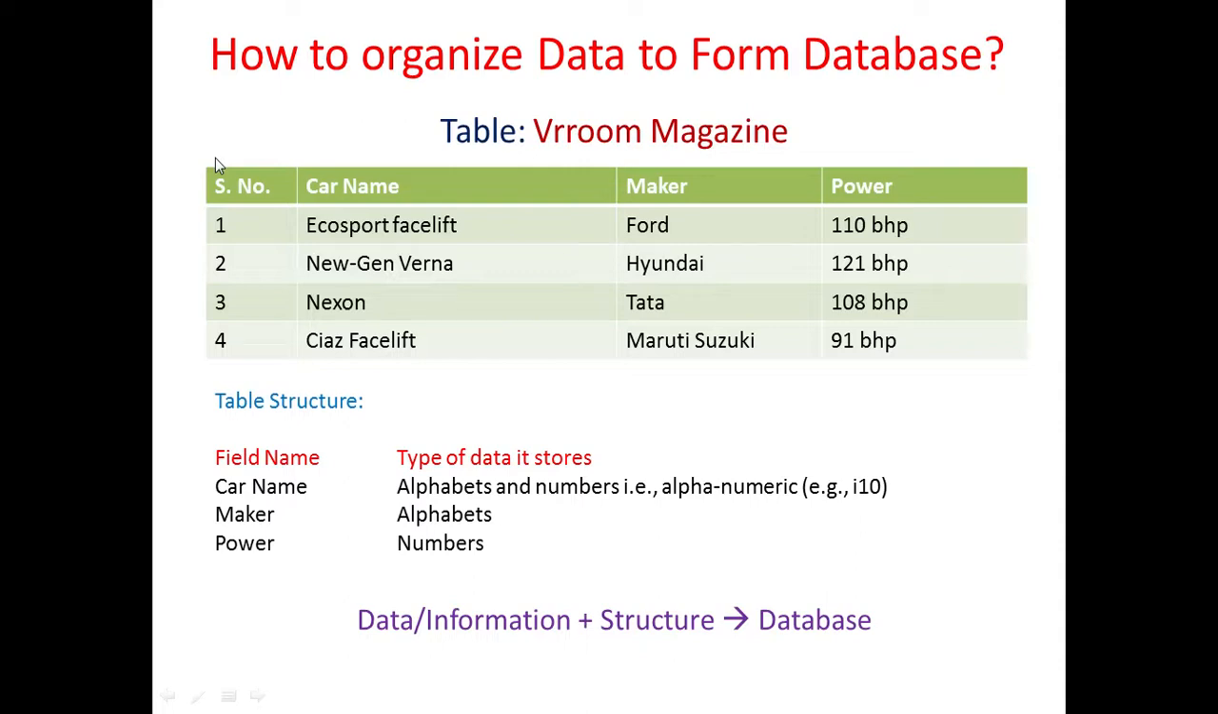Right now. So we can say data or information, if given a structure like the structure of a table, is called a database. These are data: EcoSport facelift, New Gen Verna, Nexon. And if this data is given a structure, or if any information is given a structure, and this structure we have given is a table structure, it is called a database. So data in a table is called a database.